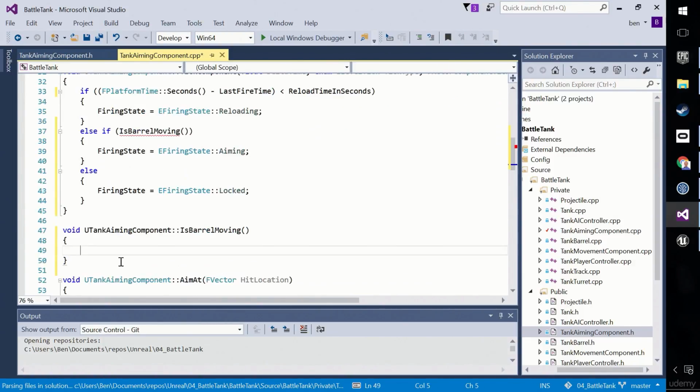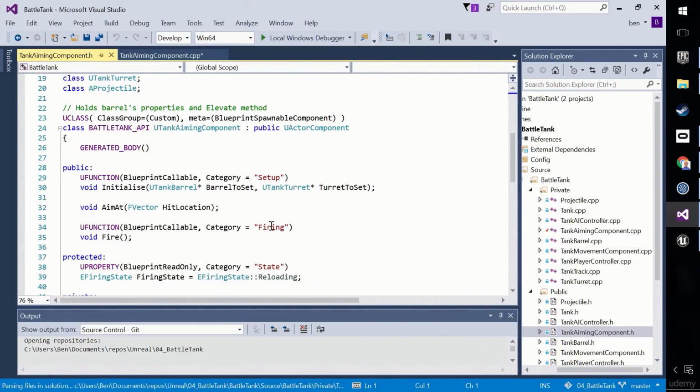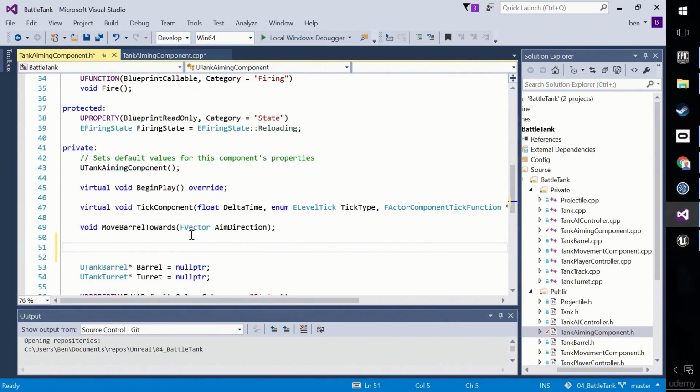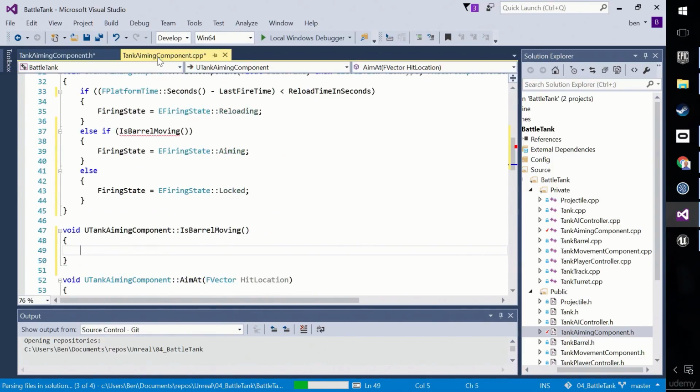Okay. Great. I'm going to go ahead and declare that right away. Where do we put it? Doesn't really matter. I think it makes sense somewhere like below the MoveBarrelTowards. It's a boolean. If I made it void in the TankAimingComponent, I was wrong. I'll fix that in a second. It's bool IsBarrelMoving, and it needs no parameters. Self-explanatory what it does, but the return type is bool.